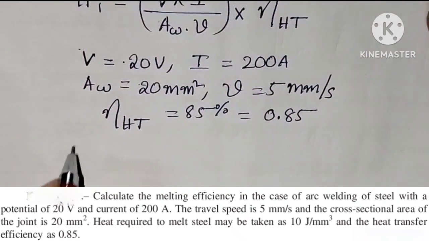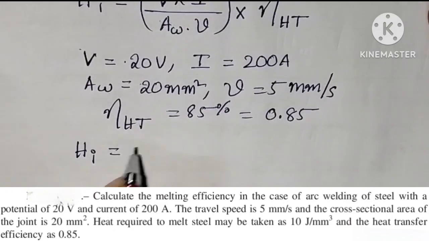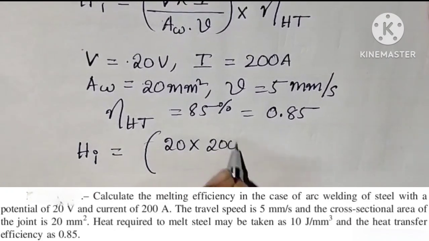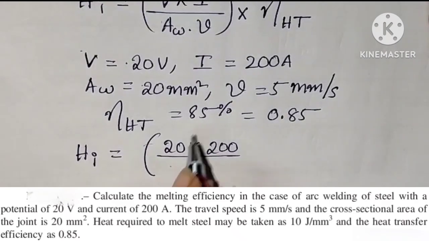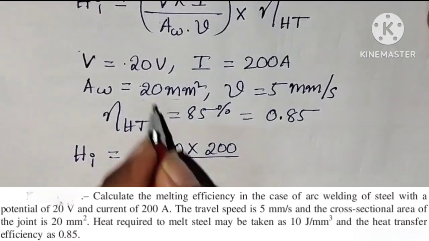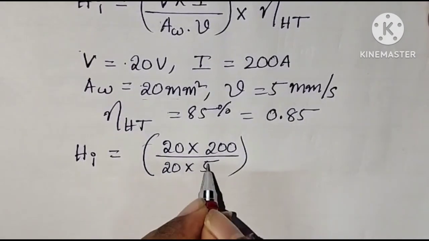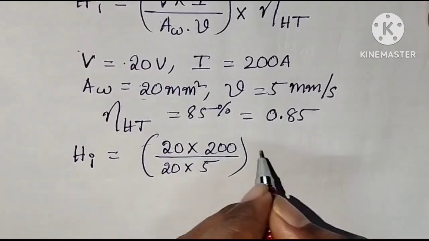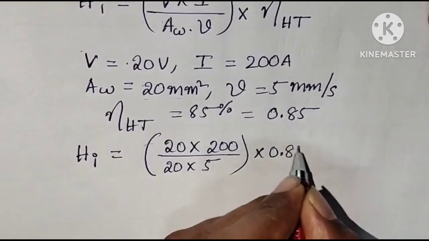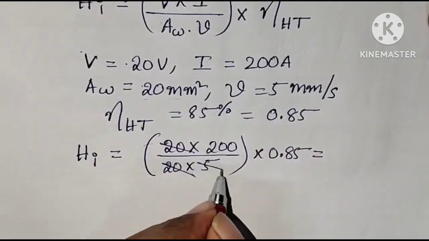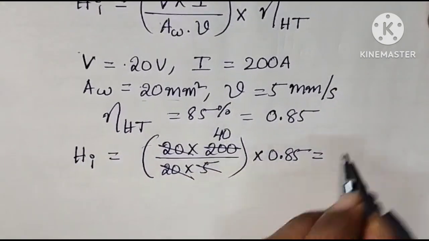Now substitute all values, and we will get Hi. Voltage 20 into current 200 by cross sectional area of the weld 20 into travel speed 5 mm per second into 0.85. Let us simplify further. 20 cancels, 5 ones are 5, and 5 40s are 200.